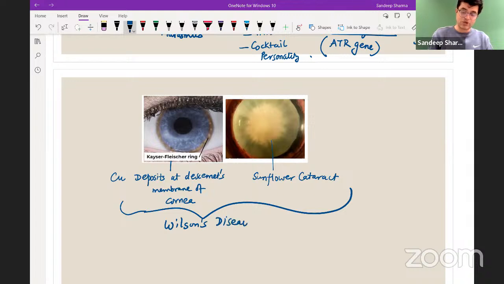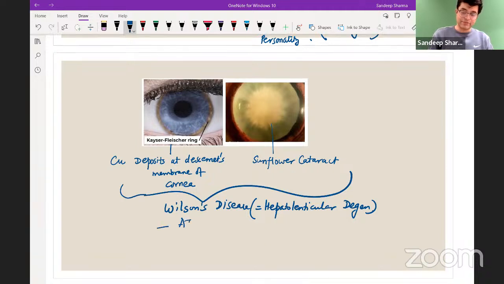Wilson's disease, also called hepatolenticular degeneration. The other name is hepatolenticular degeneration. It is an autosomal recessive condition that arises due to ATP7B gene mutation. If you ask which is the earliest organ to be involved, they present with hepatic involvement. What are the other organs which are involved in the second decade of life?